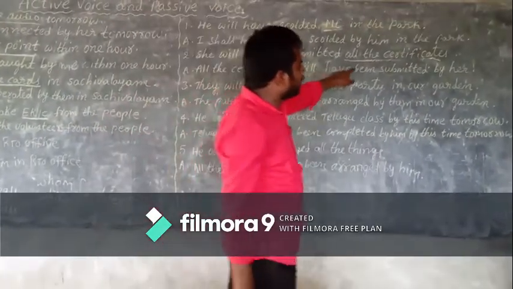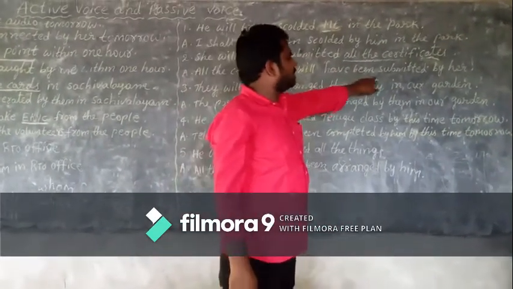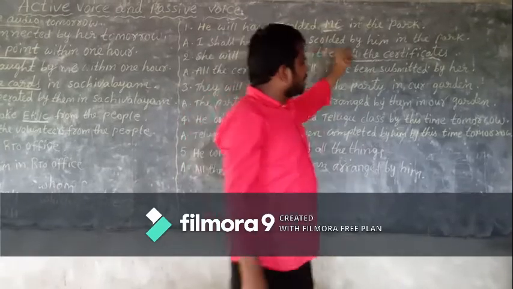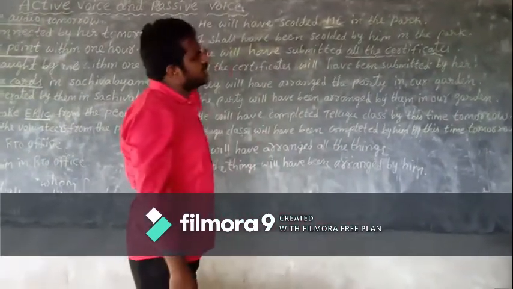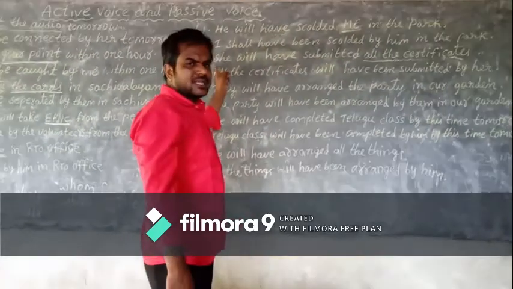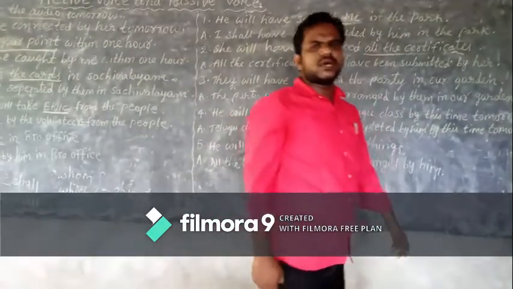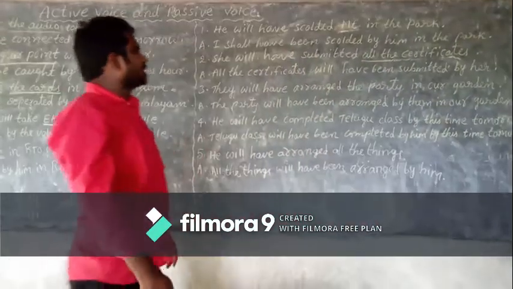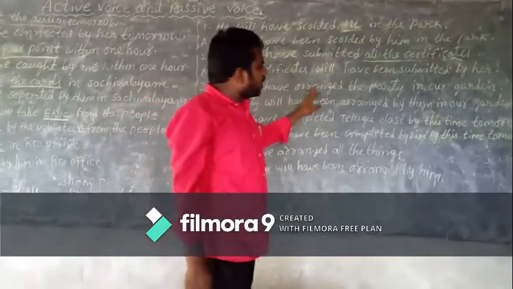So will have been. Third rule, change the verb into V3. Fourth rule, add by. Fifth rule, change the subject as the object. When it is in subject case, it is she. When it comes to object case, it becomes her. Yes, children.